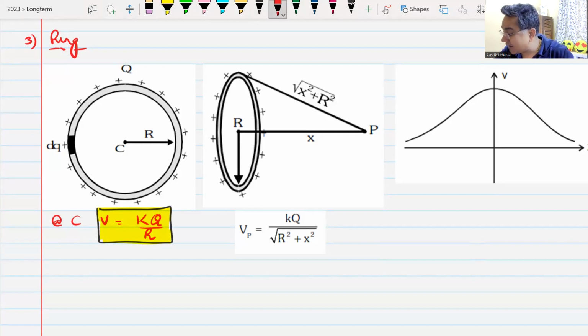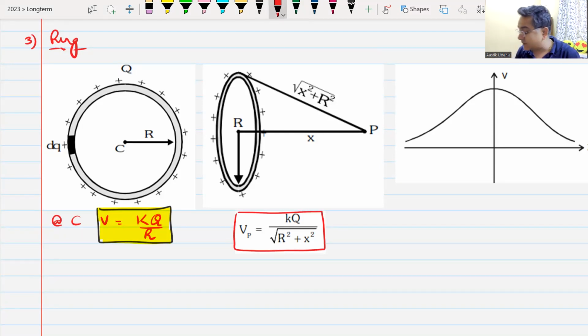At any point on the axis, the potential will be kq upon under root of r square plus x square, depending on where x is. This is the graph. The graph is very important. At the center, it is maximum, kq by r. If the charge is positive, then it is maximum. If it is negative, then it is negative maximum. Do we understand this? Yes, sir.